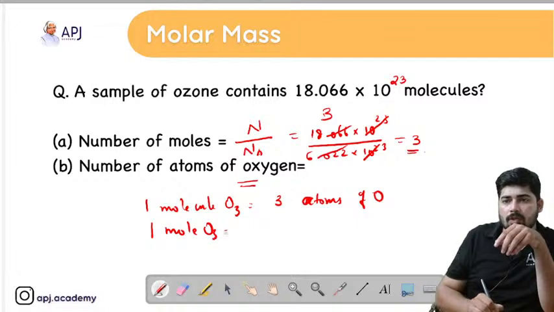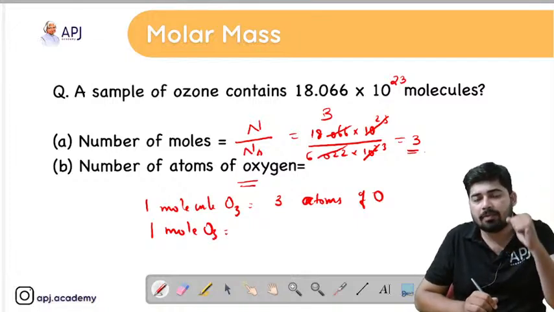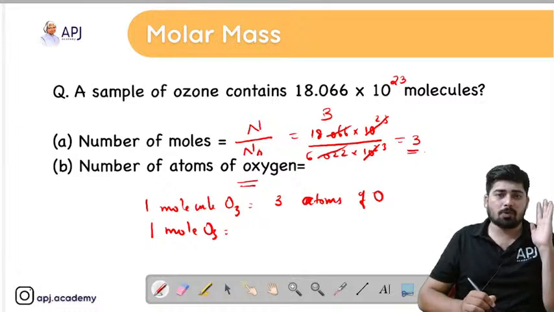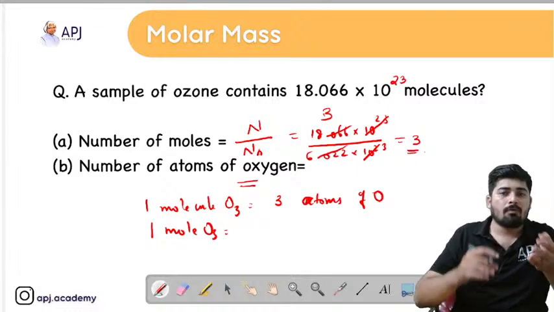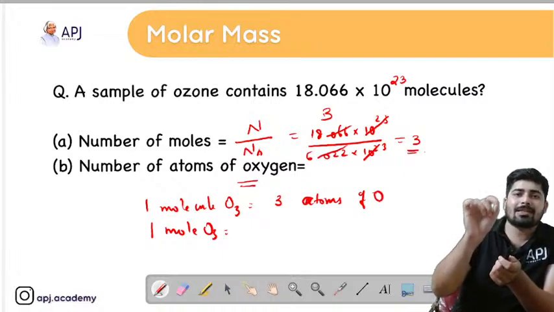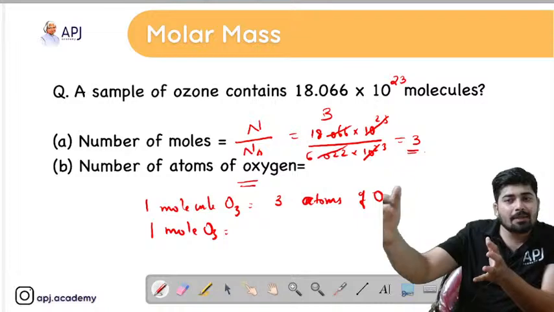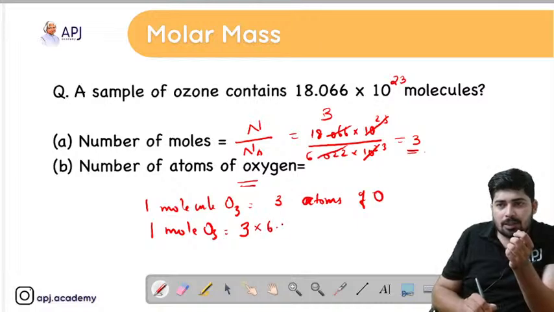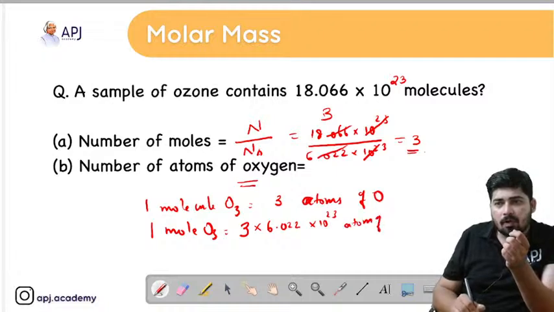1 mole of ozone means 6.022 into 10 raised to 23 molecules of ozone. That's why we call it 1 mole. Whenever you see mole, you have to understand that it contains 6.022 into 10 raised to 23 molecules of ozone. So 1 mole of ozone contains 3 into 6.022 into 10 raised to 23 atoms of oxygen.